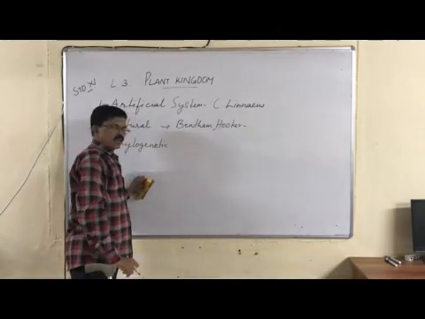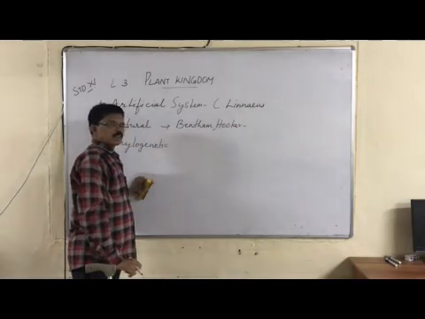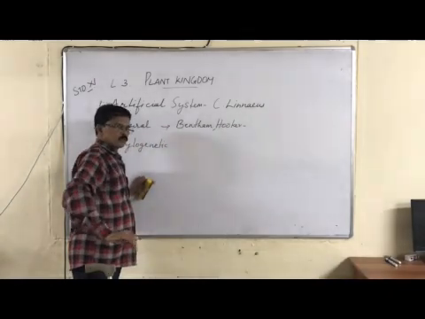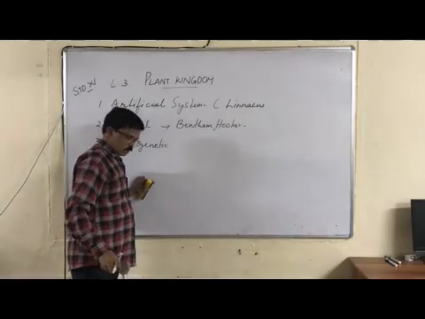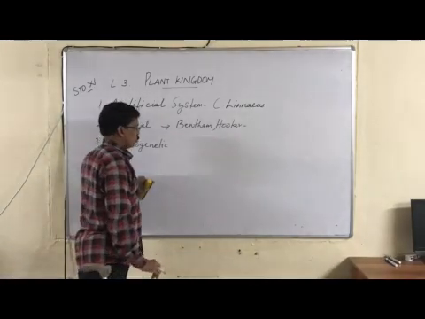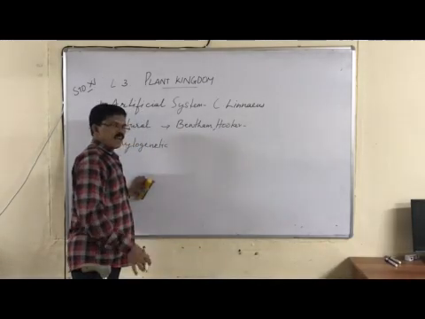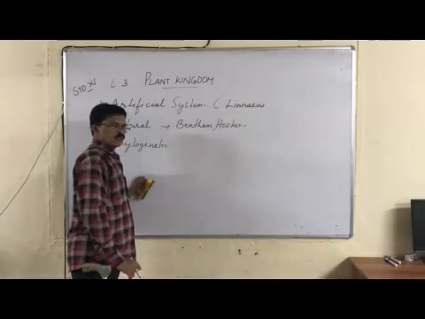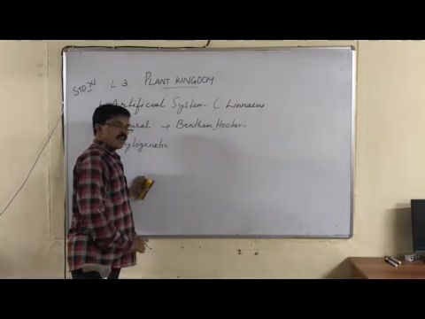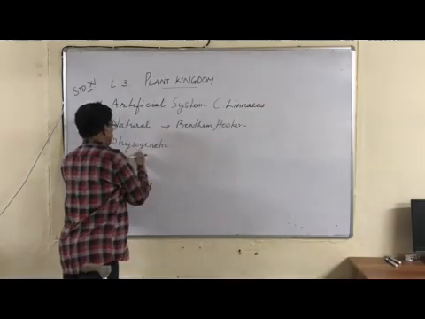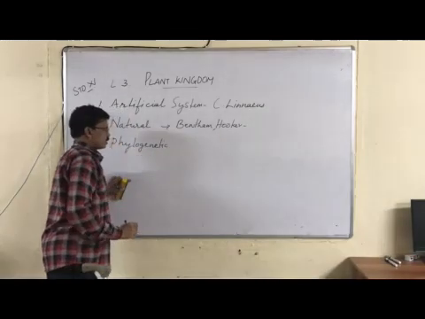For example, internal characteristics such as cytological features, anatomical features, and also genetical features are considered for classification. So, Bentham and Hooker's classification has more natural affinity, because it is based more on internal characteristics. So, it is a more acceptable system of classification.